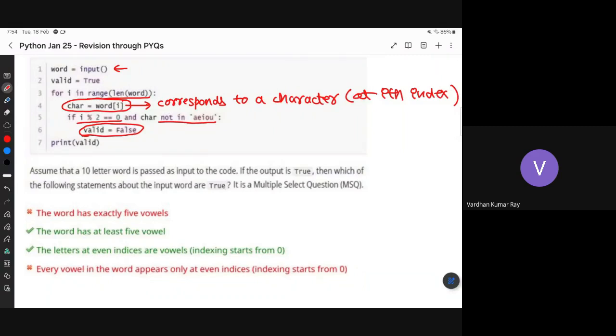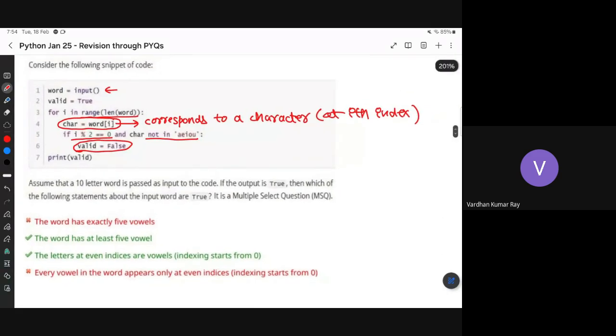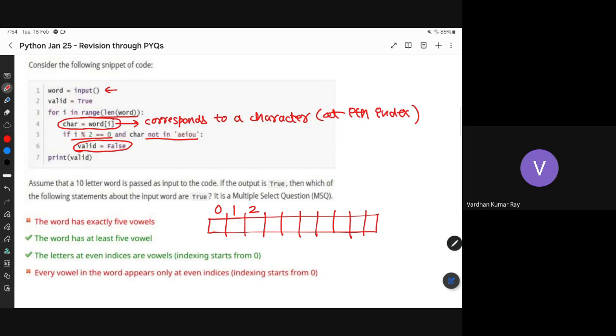So assume that a 10-letter word is passed as input to the code. If the output is true, then which of the following statements about the input word are true? So if this is a string, the indices are 0, 1, 2, 3, 4, 5, 6, 7, 8, 9. So this is a 10-letter word, right?